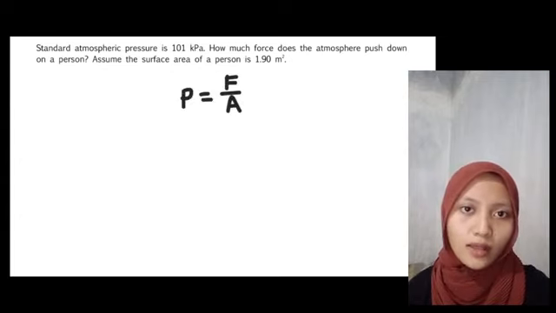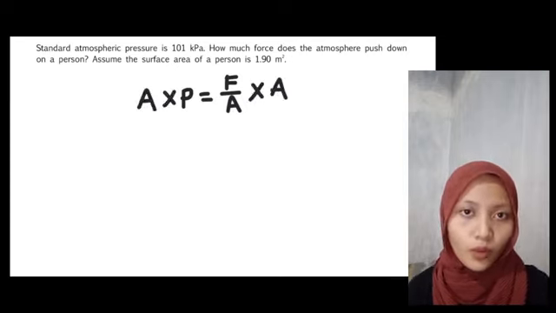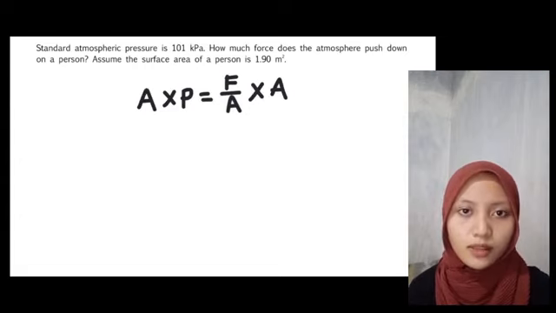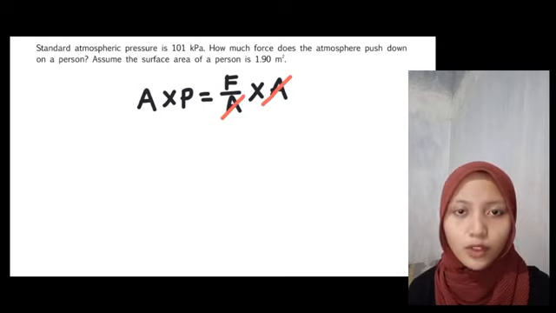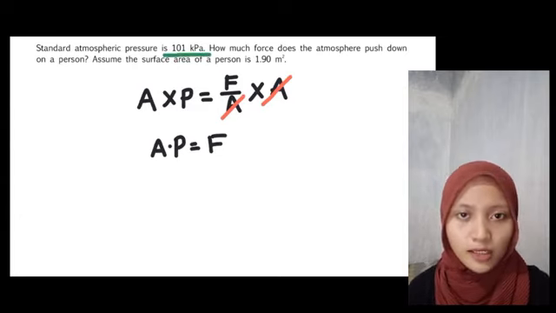Let's first write the equation. Pressure is equal to force over area. We want to solve for force, so we will multiply both sides by area. Then we can cancel the area on this side and move it over to the other side. Now let's look at our data. We were given pressure in kilopascals, so we are going to have to convert that to Pascals.